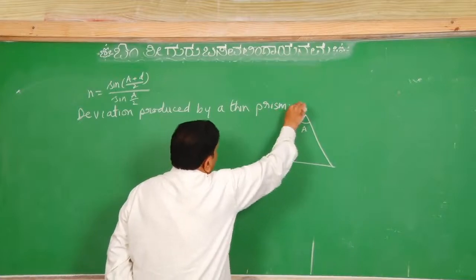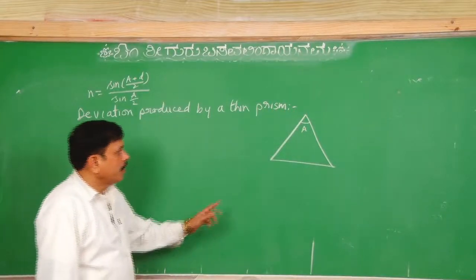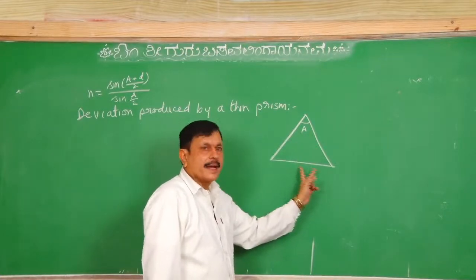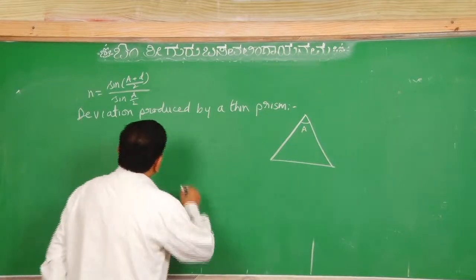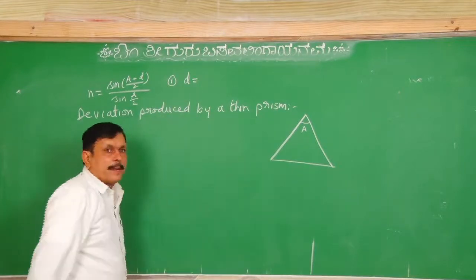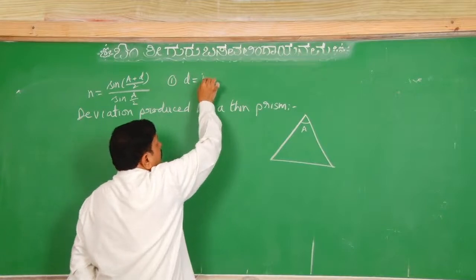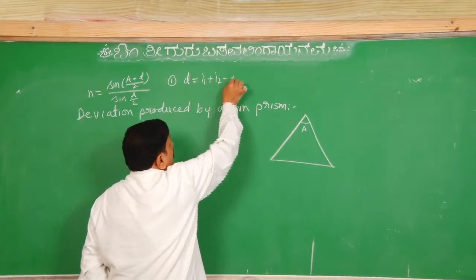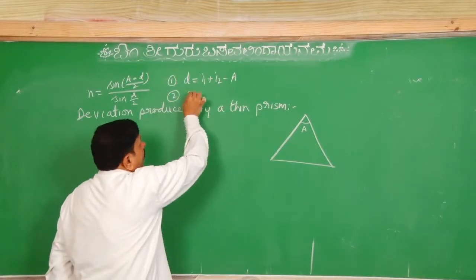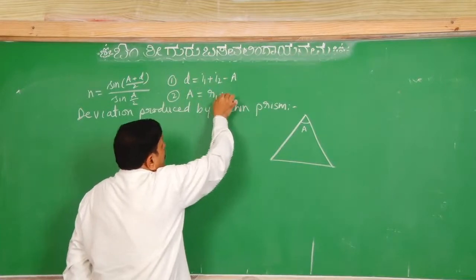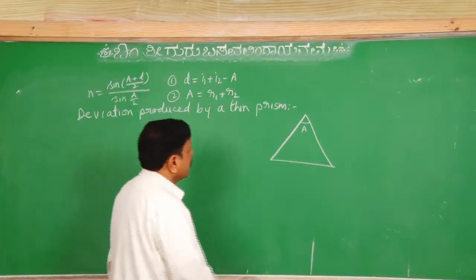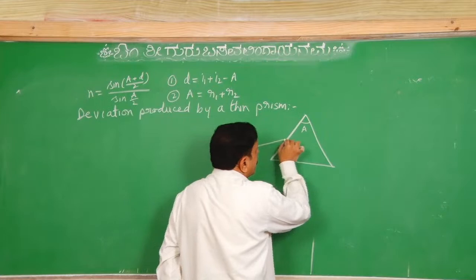Assume that this is a thin prism, these two are refracting surfaces and this is a base. Once again we will recall the things. Deviation produced by a thin prism will be given by what? I1 plus I2 minus A. So, this formula we had used yesterday. Then the angle of the prism will be given by the relation R1 plus R2. Now, we will use these two things here to obtain the refractive index.